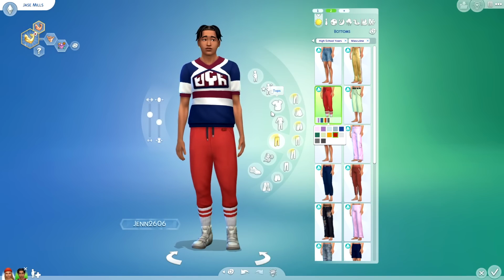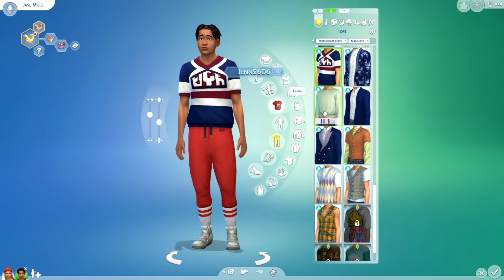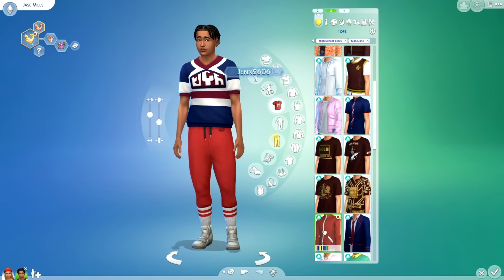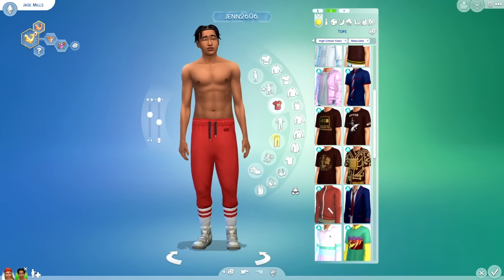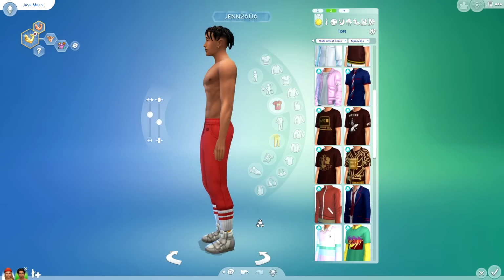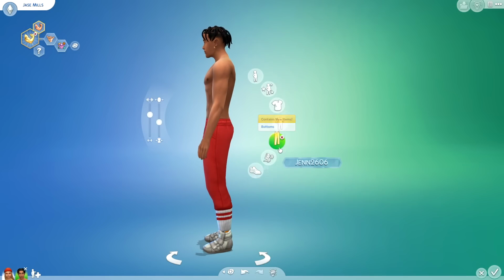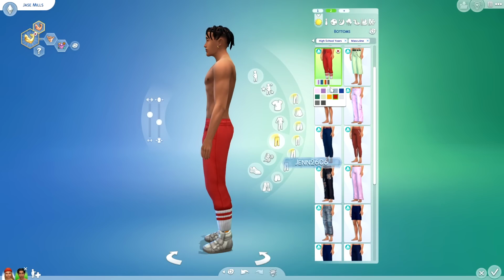I think this actually might go with, hold on a quick second. Oh, almost. I thought this was a match, but it wasn't. I don't know if you guys can see, but do you see the socks? I love that. Oh, that actually looks really cool. Well, it looks like socks.